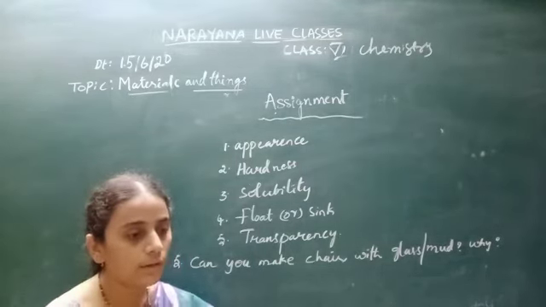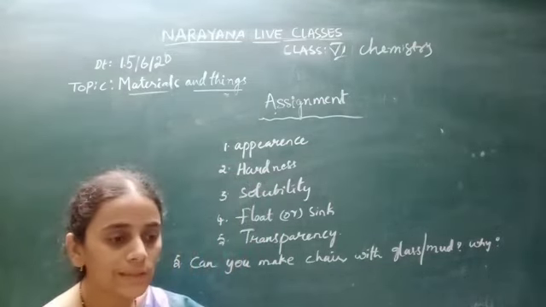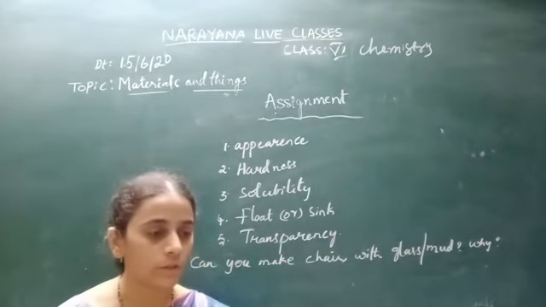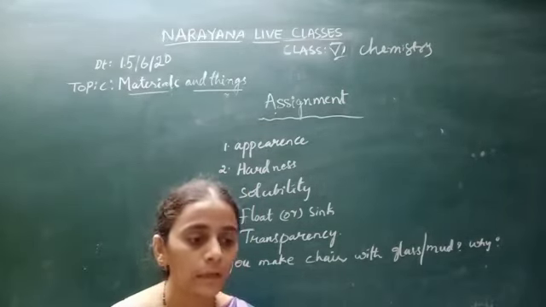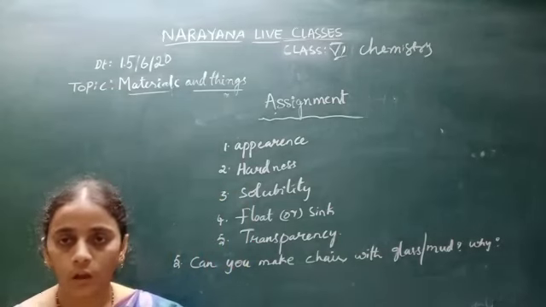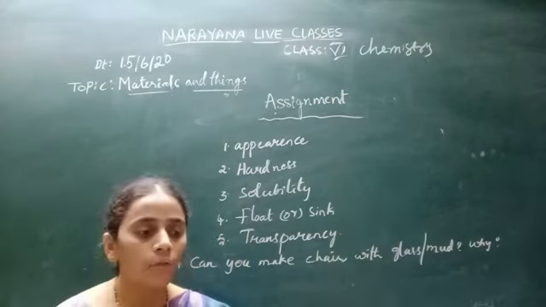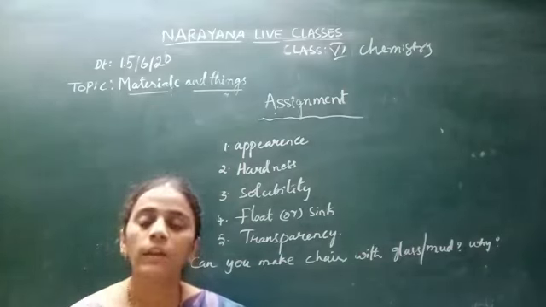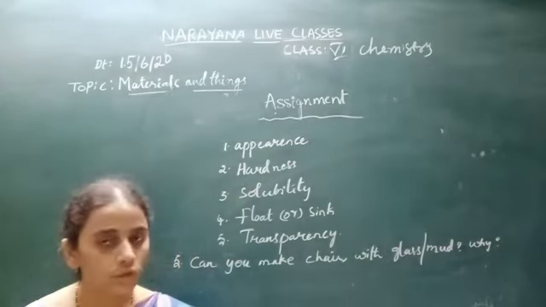Next 5 blanks are given. Let us see. The first one is, dividing materials into groups is done by. Based on what conditions do we divide the materials into groups? That is the question. Here the options are: for our convenience, for easy observing and pattern in their properties, both 1 and 2, neither 1 nor 2. Okay, so the answer to this question is both 1 and 2. Both are correct, children. Here we group the materials for our convenience, and we can study the properties very clearly if we group the materials, right? So here the answer to this question is both 1 and 2.